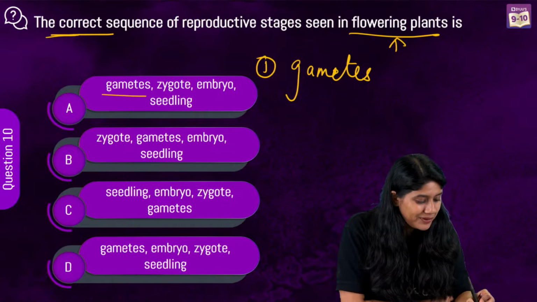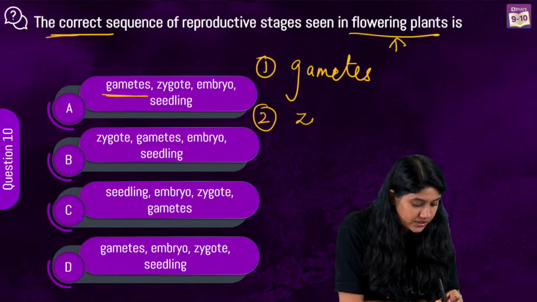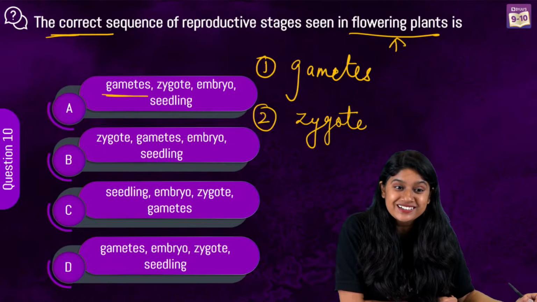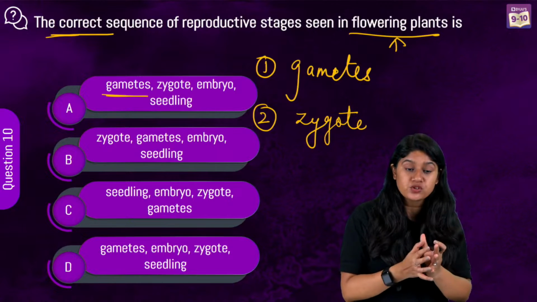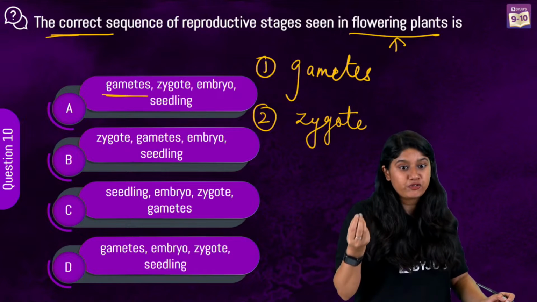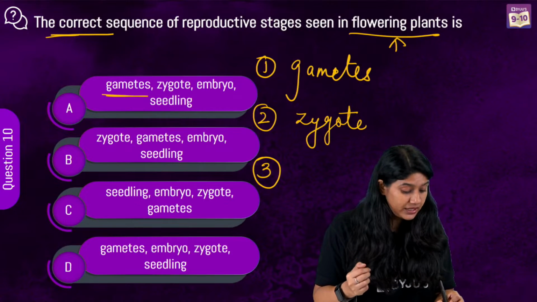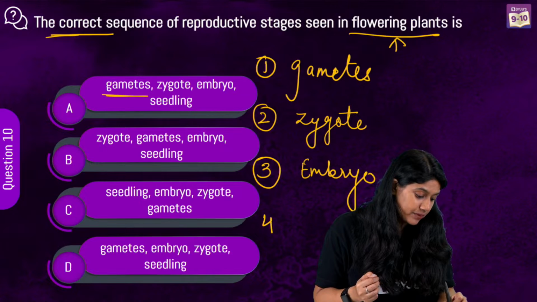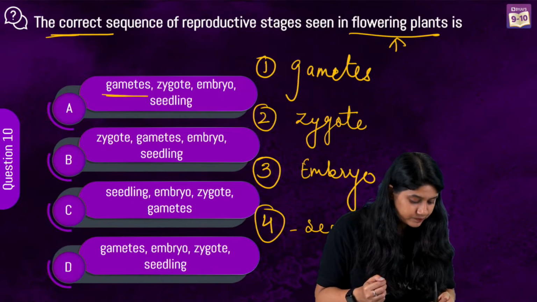First, of course, we'll see the formation of the gametes. Then, after that, what will we see? After the fertilization, we'll see the formation of the zygote. The gametes will fuse and form the zygote. This zygote will develop into the embryo, and of course, this embryo will further develop into the seedling.